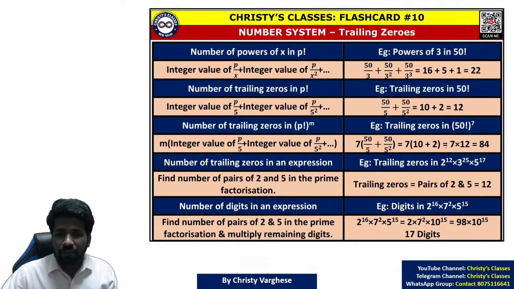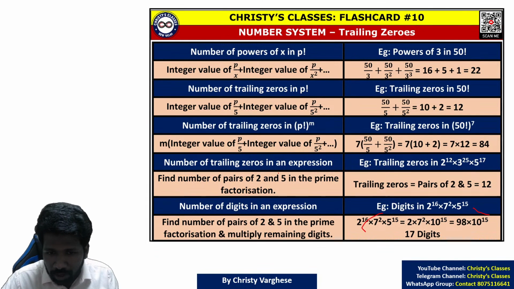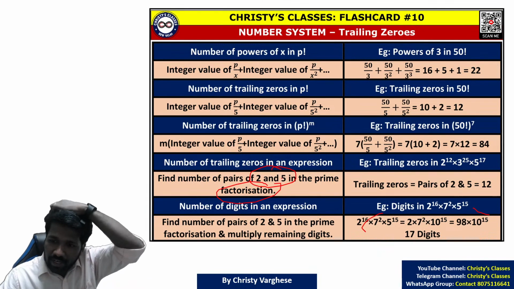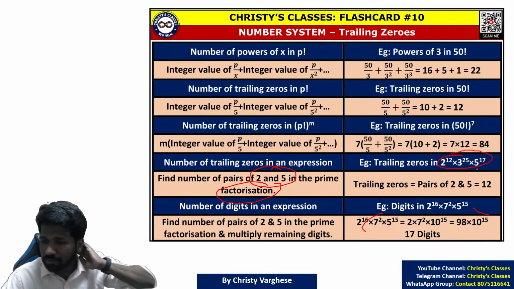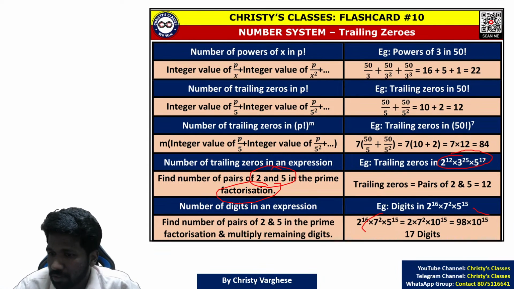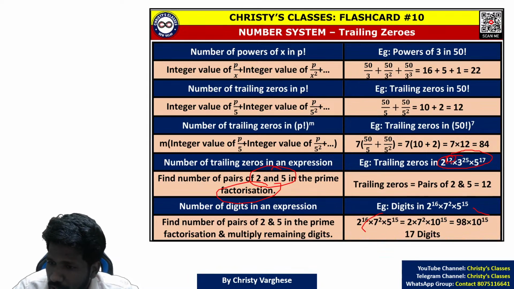For trailing zeros, if it is an expression, find the number of pairs of 2 and 5 in the prime factorization. For example, 2 raised to 12 into 3 raised to 25 into 5 raised to 17. 2s are 12 in number, 5s are 17 in number, but pairs of 2s and 5s are only 12 in number.